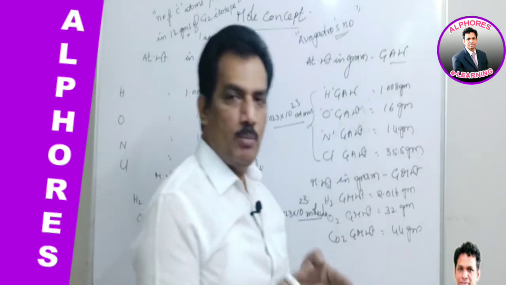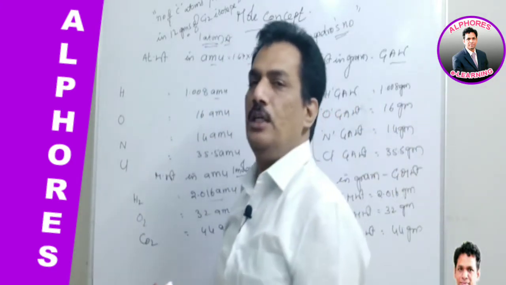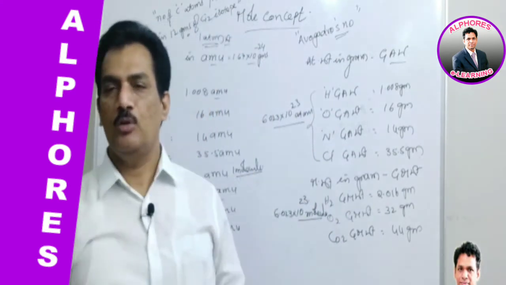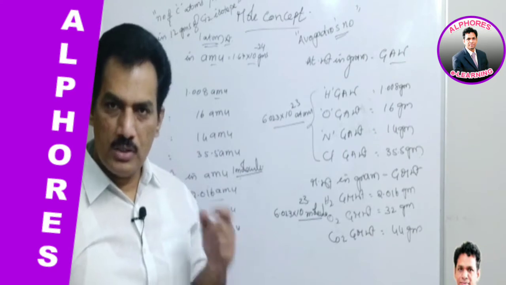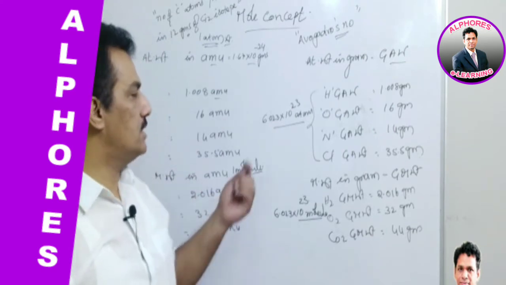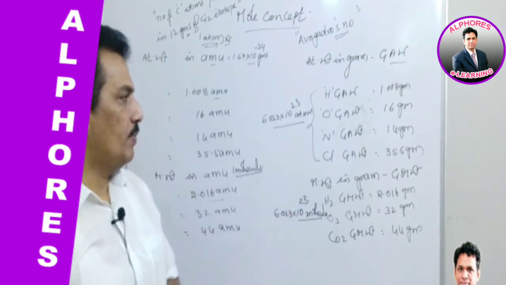So any chemical species that possesses the Avogadro number, 6.02 into 10 to the power of 23 atoms or molecules or ions, is known as a mole of that substance. Clear?